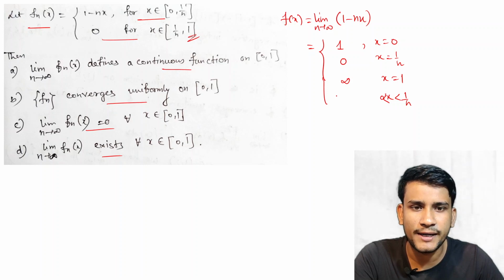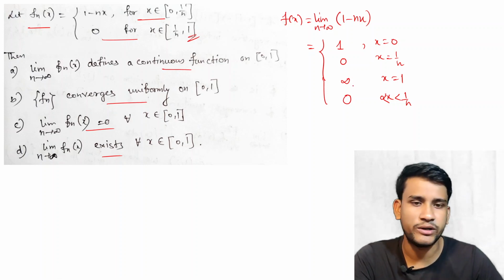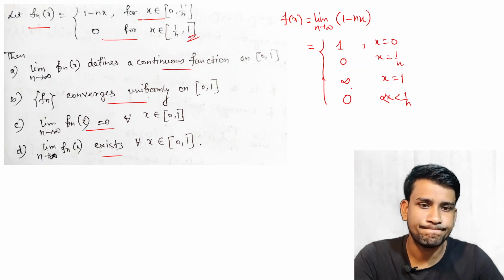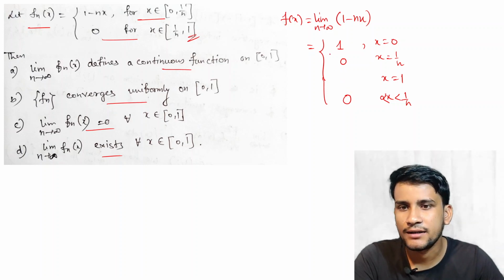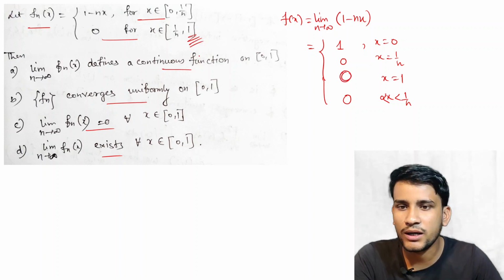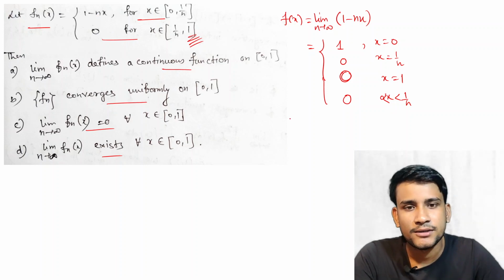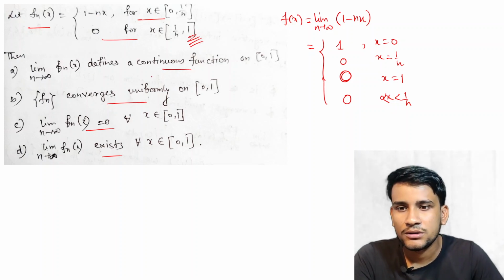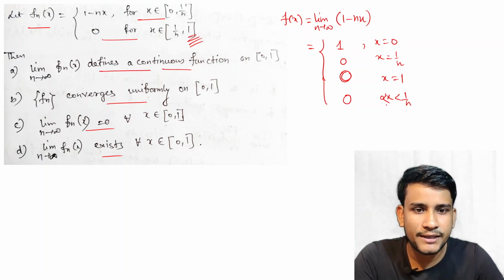X equal to 1 by n, so this is 0 again. Yes, at x equal to 1 what happened? At x equal to 1 it is defined and it is 0, and for 0 less than x less than 1 by n it is also 0. Right, fine.